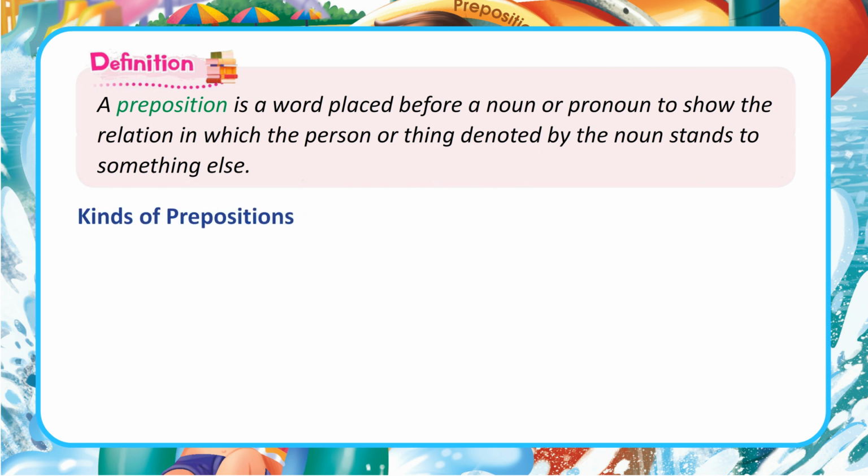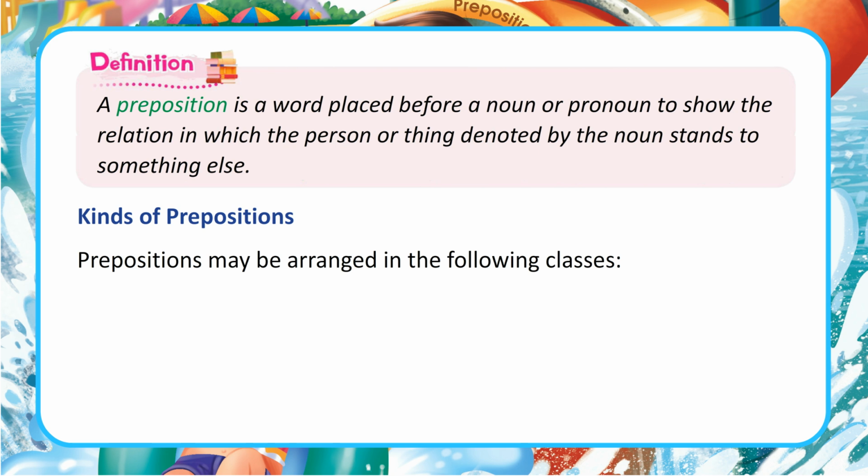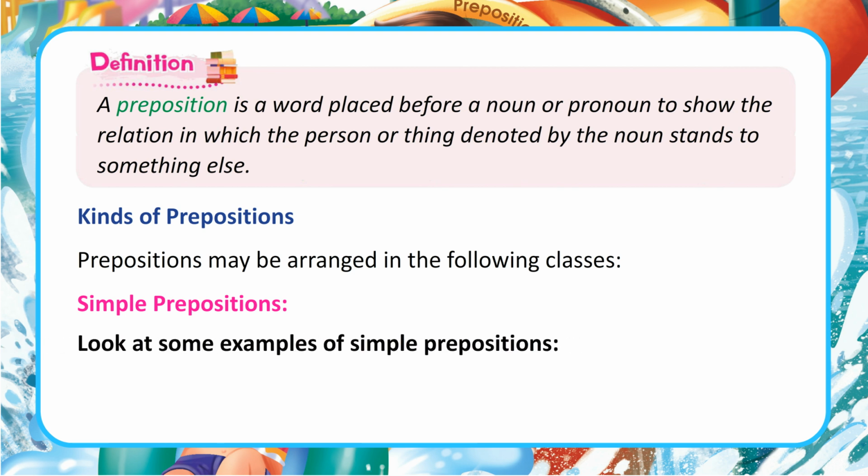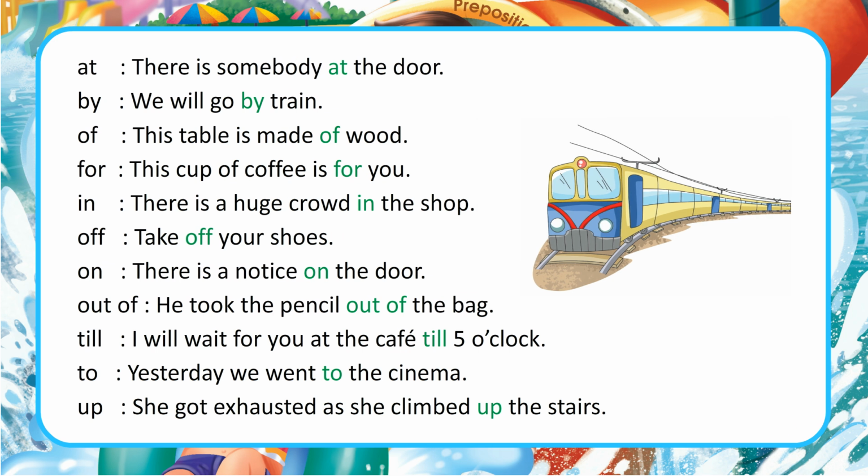Kinds of prepositions. Prepositions may be arranged in the following classes. Simple prepositions. Look at some examples of simple prepositions. At, there is somebody at the door. By, we will go by train. Of, this table is made of wood. For, this cup of coffee is for you. In, there is a huge crowd in the shop.